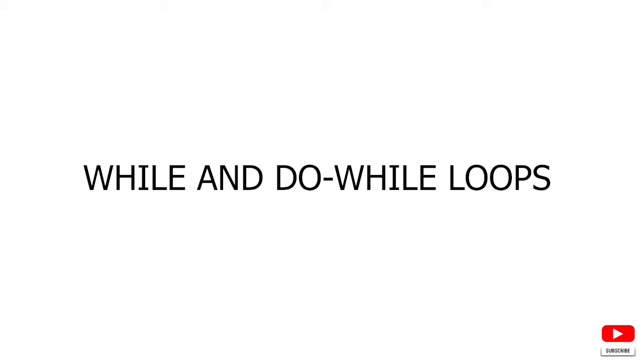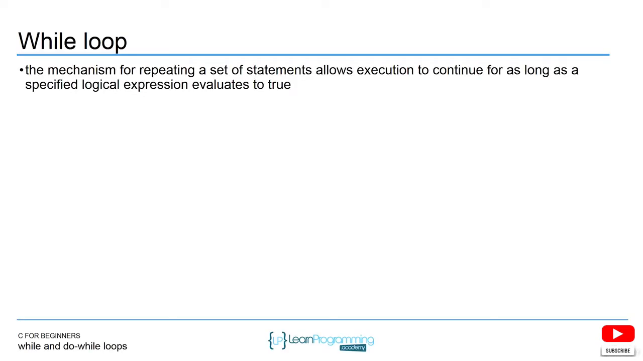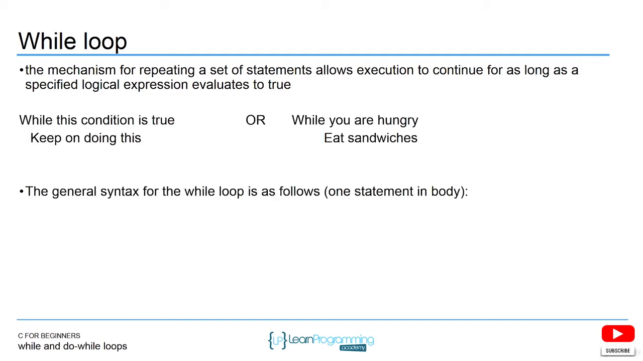So the while loop. The while loop is a mechanism for repeating a set of statements, and it allows execution to continue for as long as the specified logical expression evaluates to true. So more of the same here. Just like if statements will execute certain code, while statements will execute certain code based on a Boolean evaluation a number of times. Everything you can do in the for loop, you can do in the while loop. It's just different syntax.